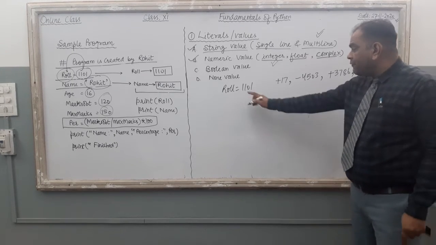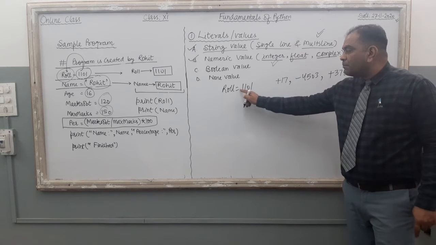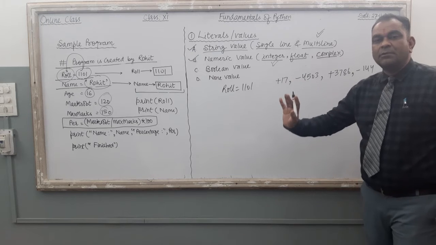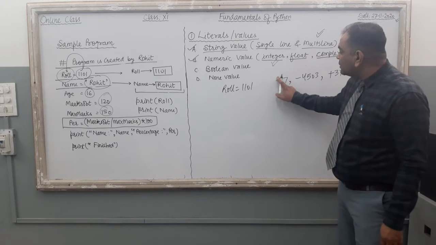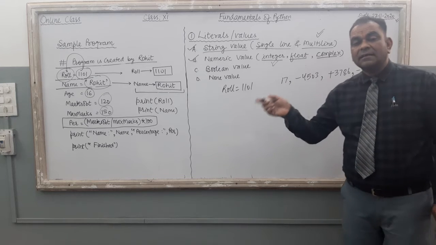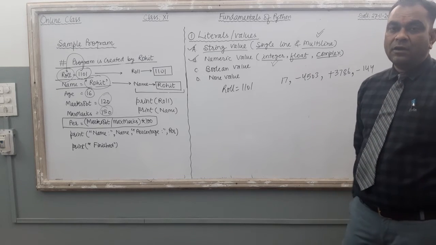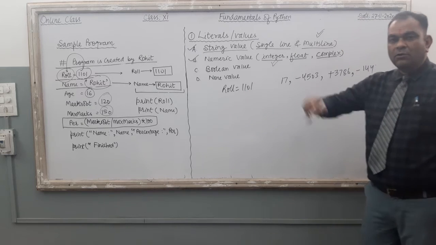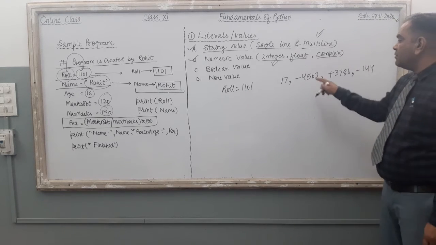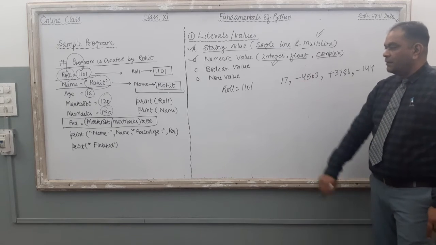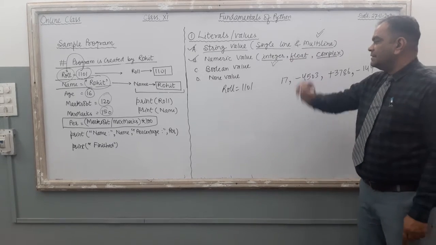Right? Here, if you are not going to supply the symbol, like I put plus in front of 17, it means it is a positive value. If I remove this plus, then also the computer treats 17 as a positive value by default. Clear? If no sign is there, it means it is a positive value. If you want to supply a negative value, just use the minus sign in front of the value. Right? So that is the integer value.